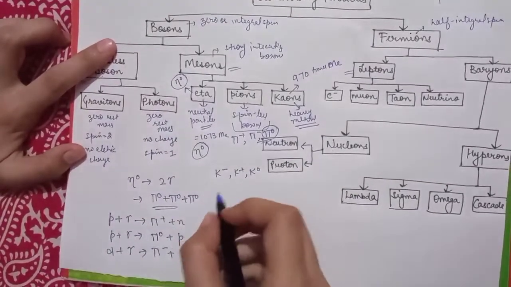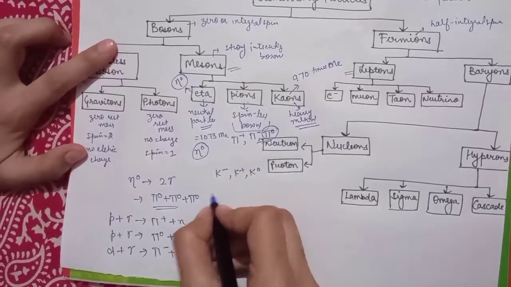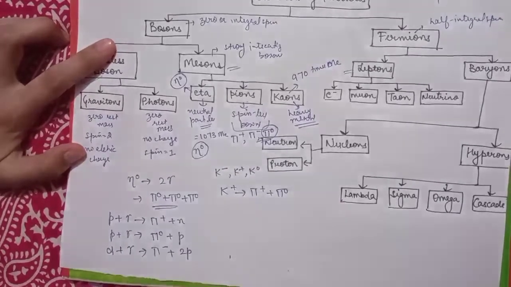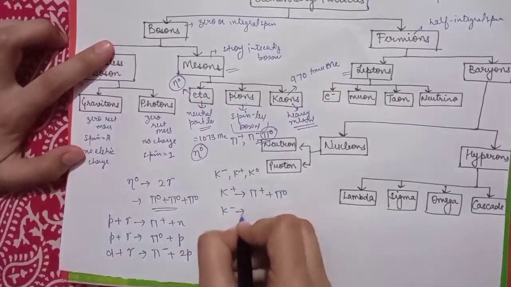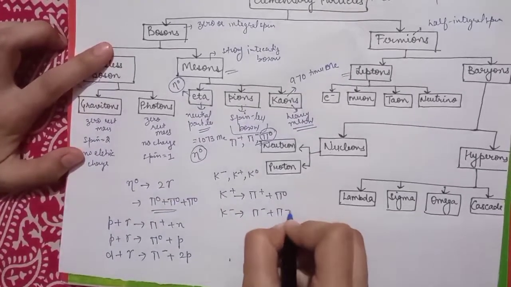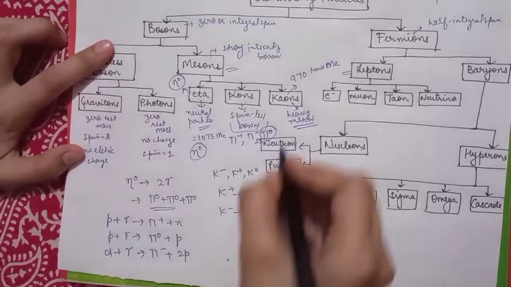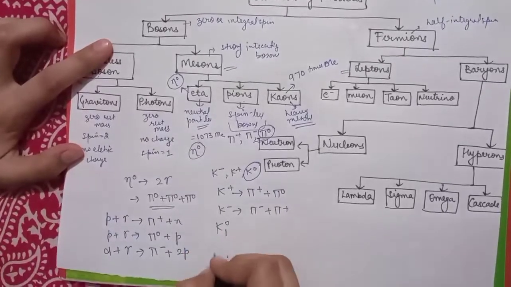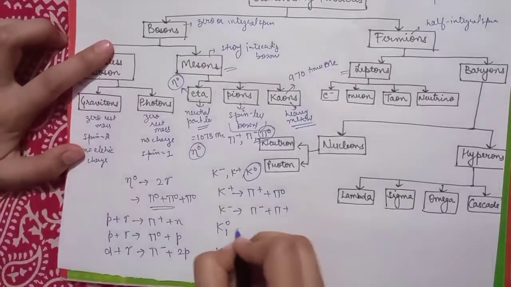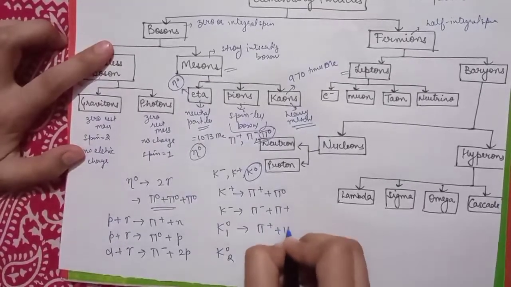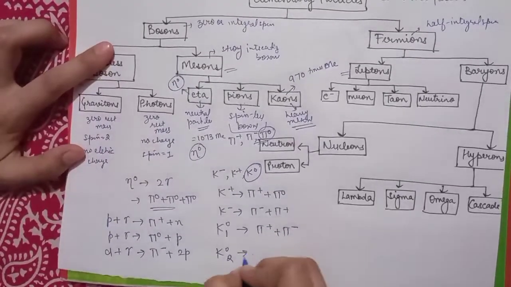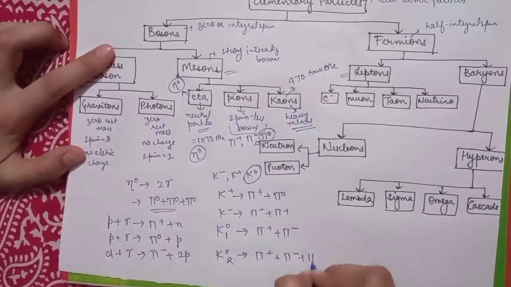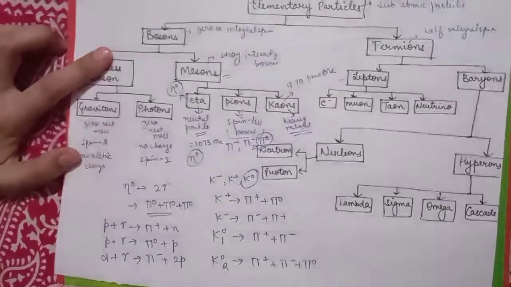The decay modes which these kaons follow are as follows: K positive decays as pi positive and pi naught. K negative may be decayed as pi negative plus pi positive. And the K naught are of two types, K naught 1 and K naught 2. K naught 1 may follow the decay mode of pi positive and pi negative, and K naught 2 can follow pi positive plus pi negative plus pi naught.